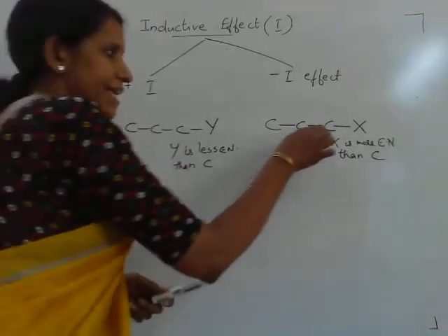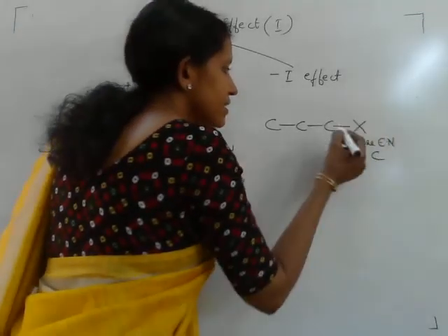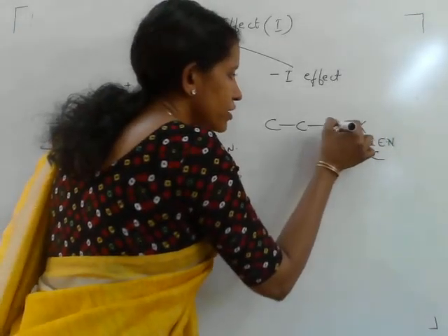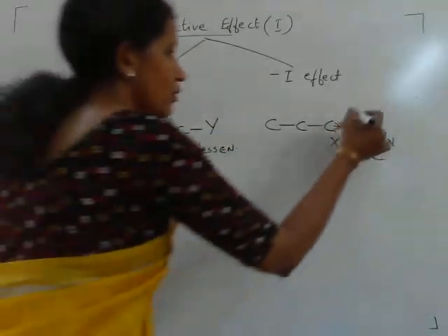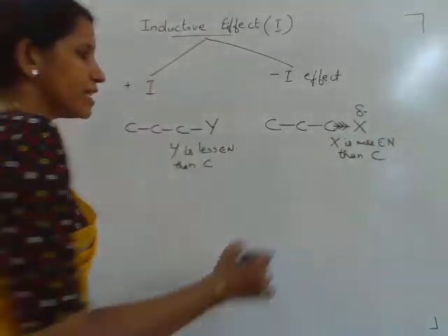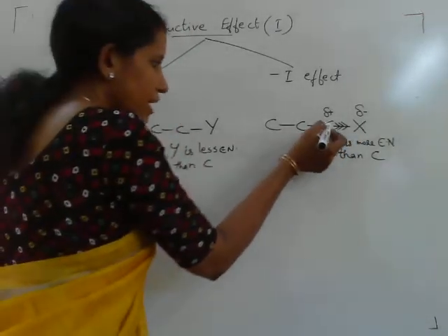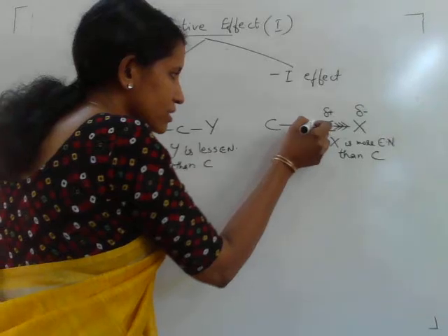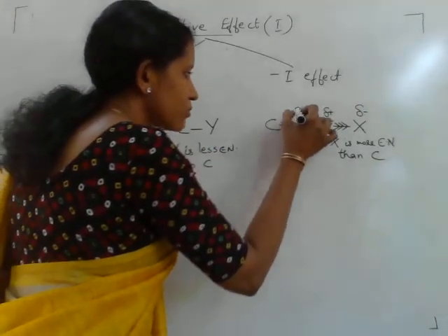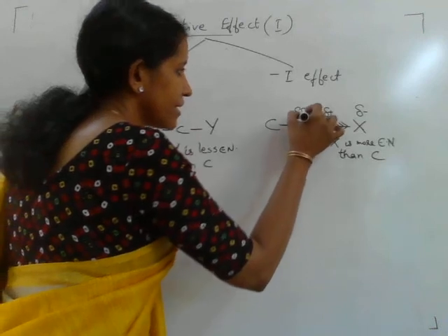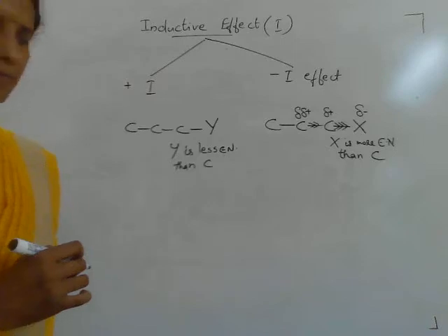what happens? The electrons are pulled towards the X atom because X is more electronegative. So X will be partially negative and this carbon atom will be partially positive. This positive carbon atom pulls the electrons shared with the adjacent carbon atom and makes that carbon atom also electron deficient, carrying a partial positive charge shown by delta plus.